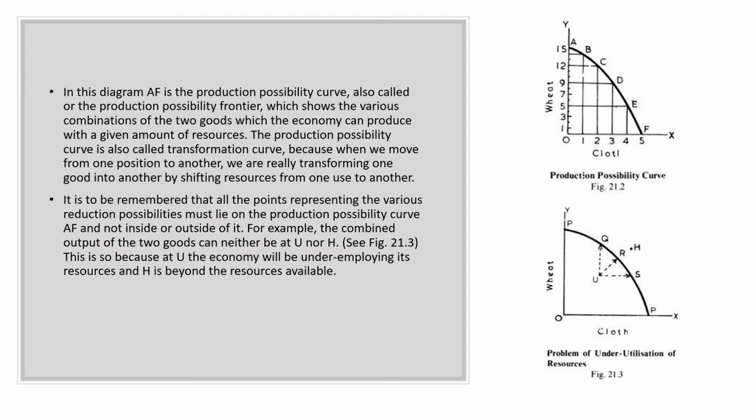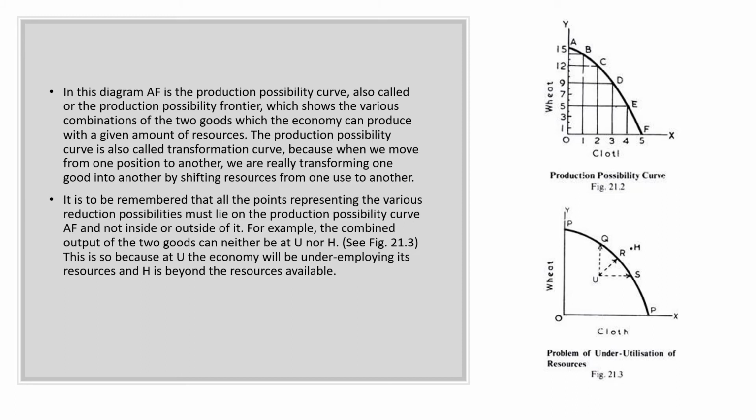Next, let's draw the production possibility curve. From point A to F, this is the production possibility curve, which is also known as the transformation curve and production possibility frontier. So AF shows the various combinations of the two goods which the economy can produce with the given amount of resources.